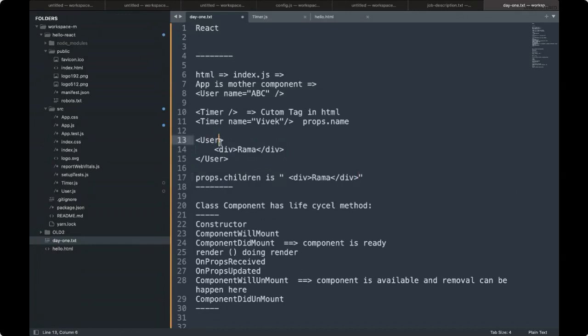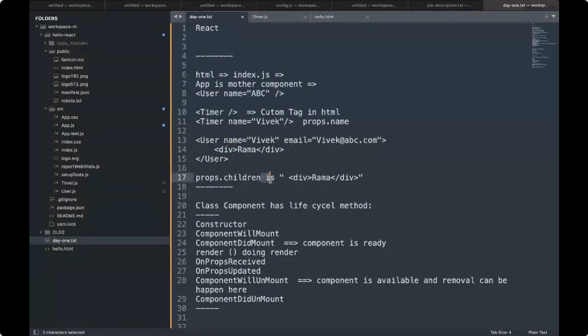I can have multiple attributes passed. I can pass like this, or I can pass this. Then we receive it like this.